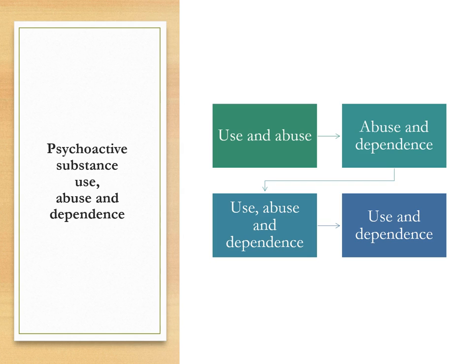So number one, if the provider documents use and abuse, it is coded to abuse. If he says abuse and dependence, it's dependence. Use, abuse, and dependence, dependence. Use and dependence is coded as dependence. So what I found is it's either abuse or it's dependence.